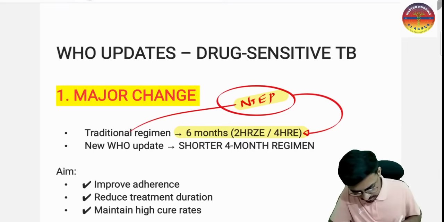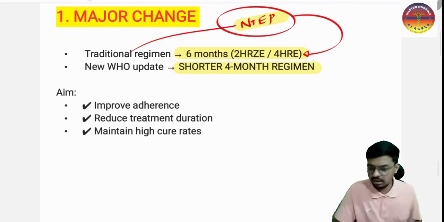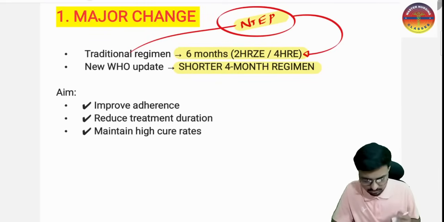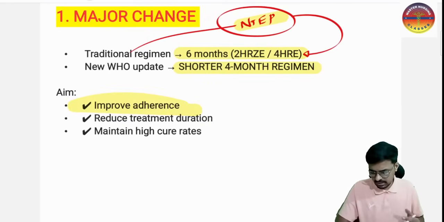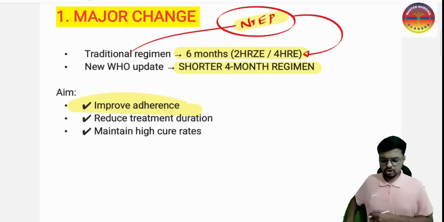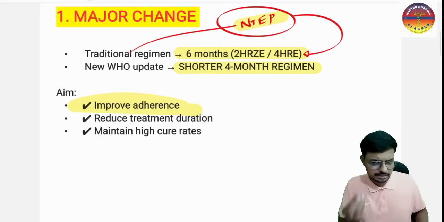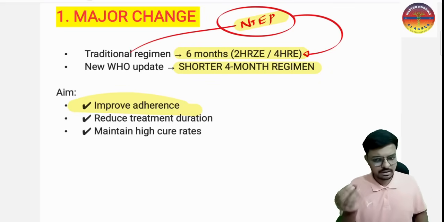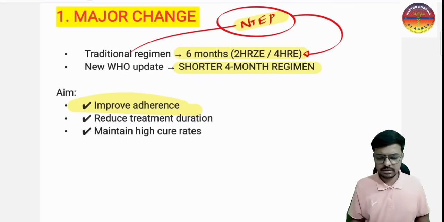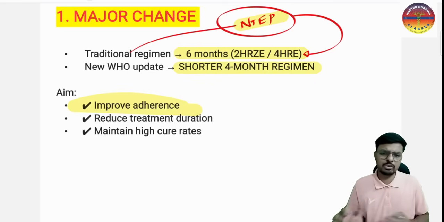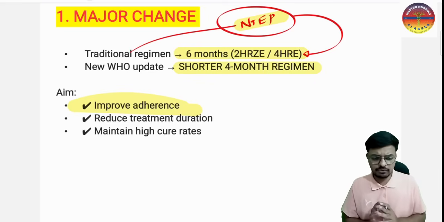Now WHO is telling that a shorter 4-month duration. What is the main purpose of the shorter 4-month duration? This one wants to improve the adherence with the treatment. As all of you know, how important it is to be adherent with the treatment. If a patient takes 10 to 20 days of tablets and then forgets and stops taking them, his simple drug sensitivity tuberculosis may get converted into drug resistance TB. So treating drug resistance TB is very difficult.